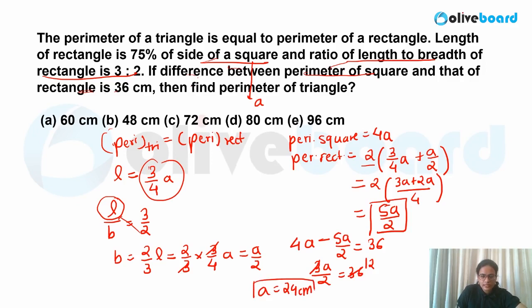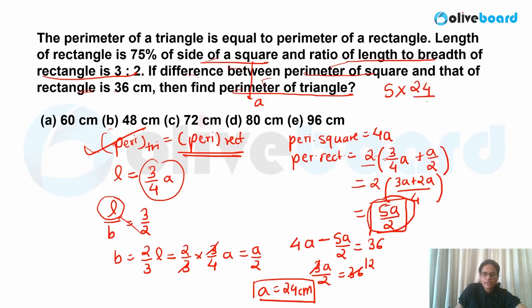A value is nothing but 24 centimeter. Now what is asked in your question? Find the perimeter of the triangle. Now triangle perimeter is equal to rectangle perimeter. And what is the rectangle perimeter? We have calculated it as 5A/2. So you have to write your answer as 5A/2.